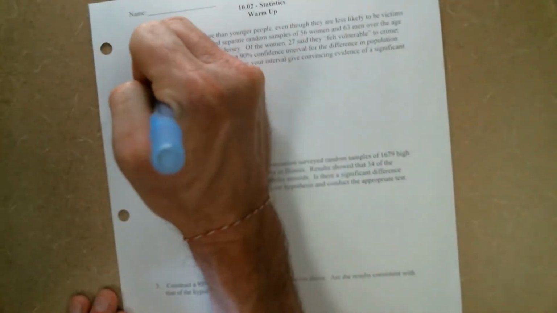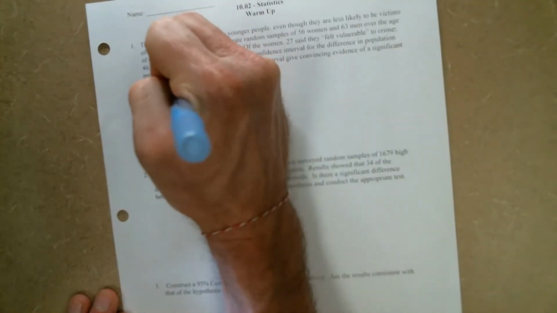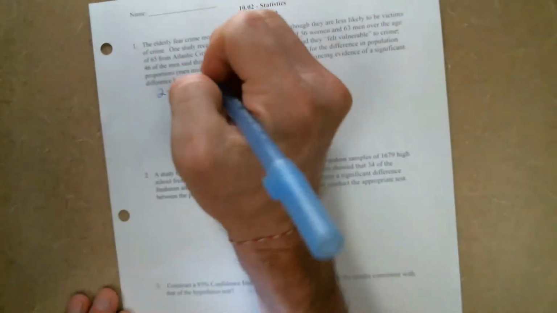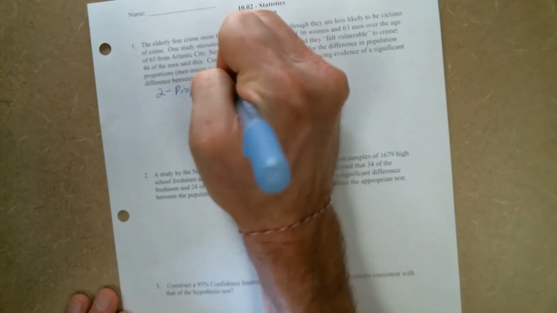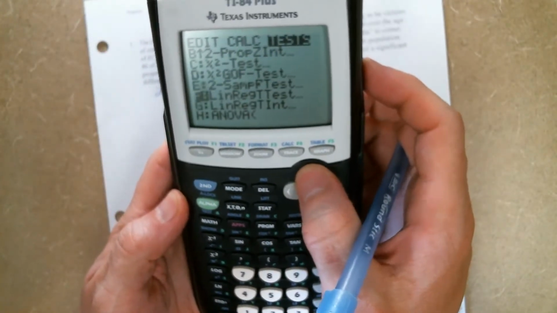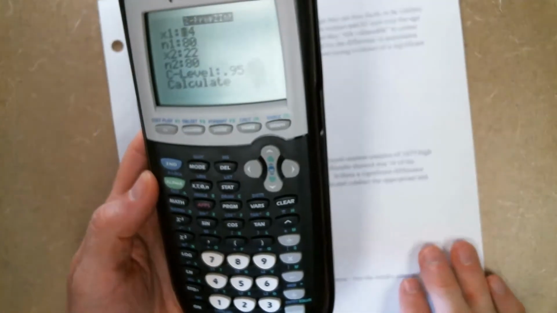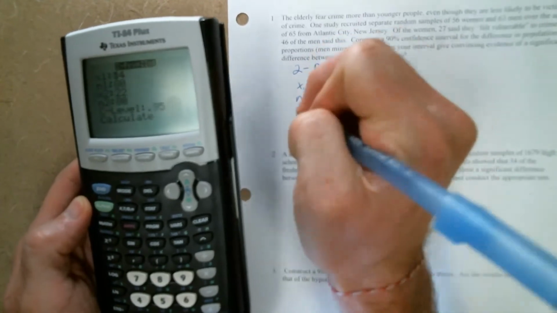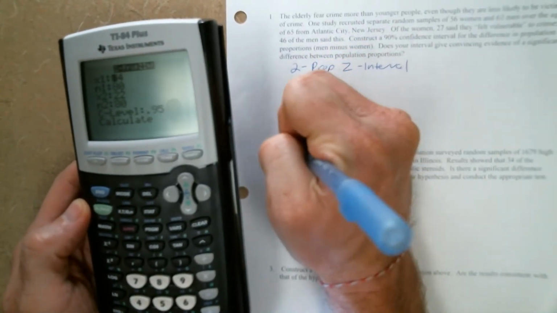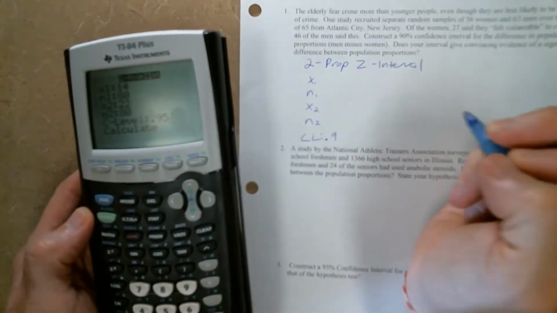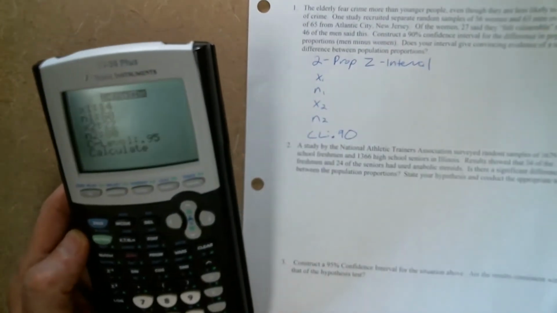All right. So we're going to use the 2 proportion Z interval because we've got data on men and women. If we go to our menu here, stat tests, 2 proportion Z interval, it wants to know X1, N1, X2, N2, and our confidence level. The problem tells us that we're using a confidence level of 90%.